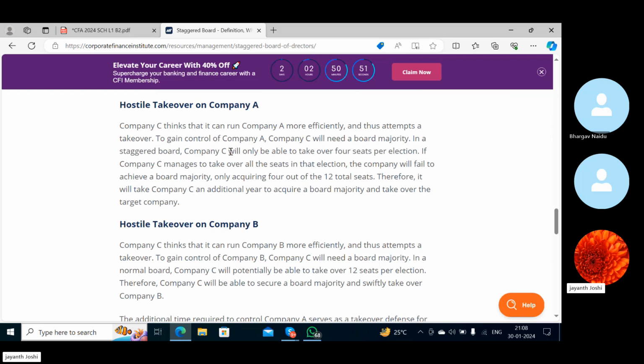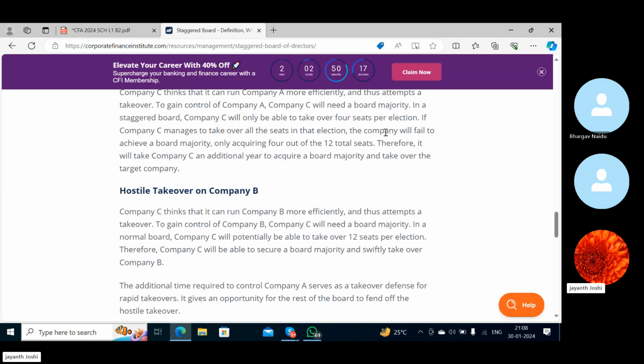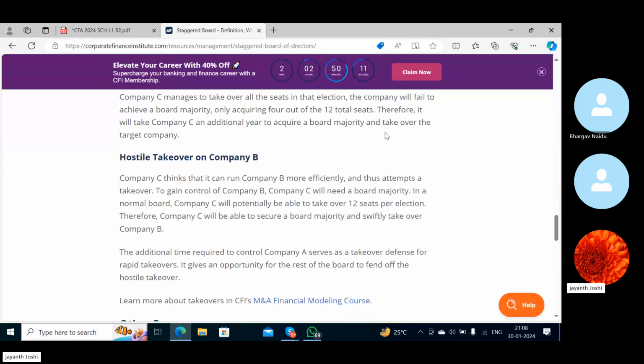To gain control of company A, company C will need a board majority, of course. In a staggered board, company C will only be able to take over 4 seats per election. Even if company C manages to take over all the seats in that election, it will fail to achieve a board majority, only acquiring 4 seats out of 12, because more than 4 seats is not possible. Therefore, it will take company C an additional year to acquire a board majority and take over the target company. That means they have to wait for 3 years.